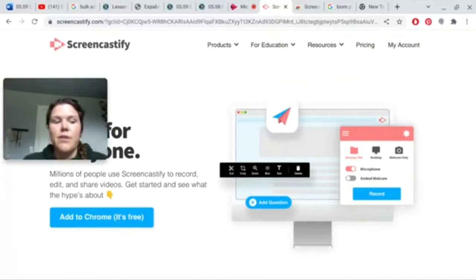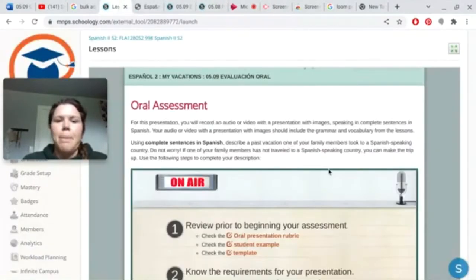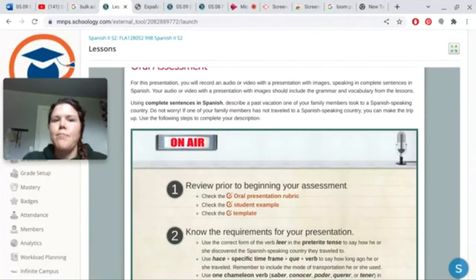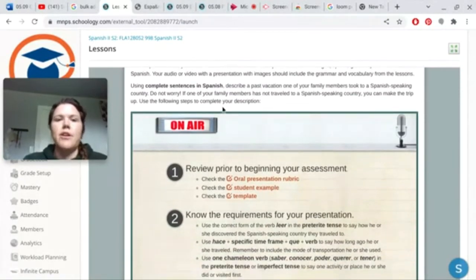This is a little bit different, and a little more effort is involved in preparing for this presentation. So I'll go back over here to talk about the requirements. Your requirements are that you're going to be using complete sentences in Spanish describing a past vacation one of your family members took to a Spanish-speaking country.